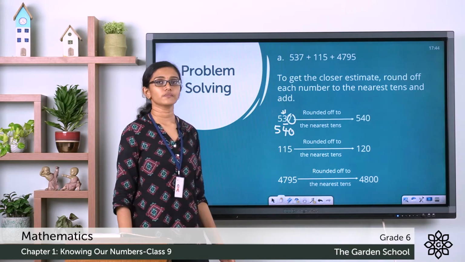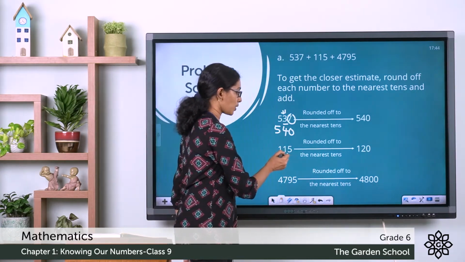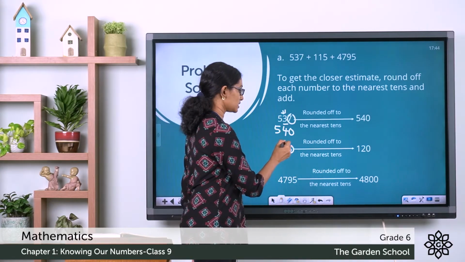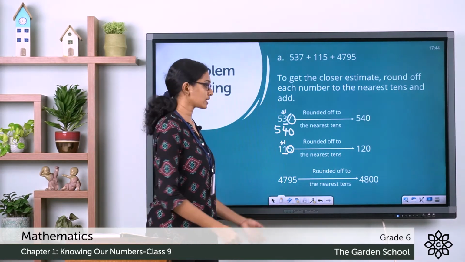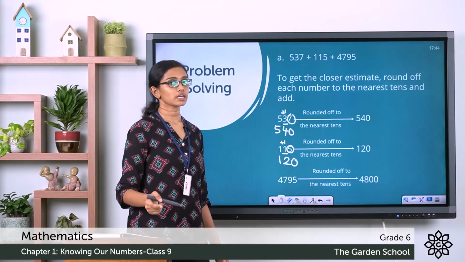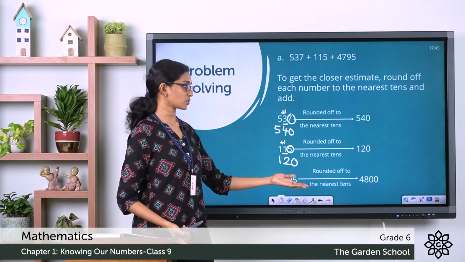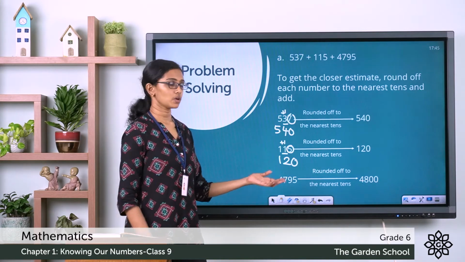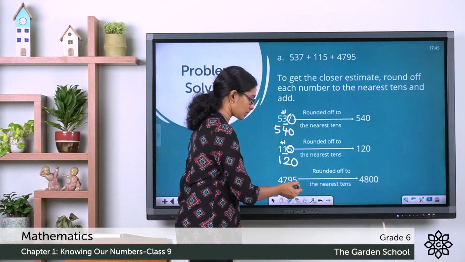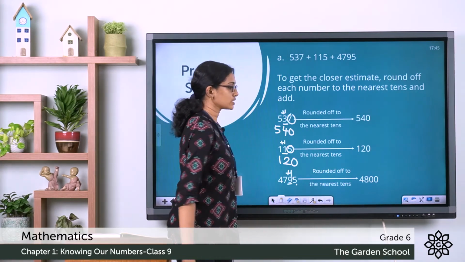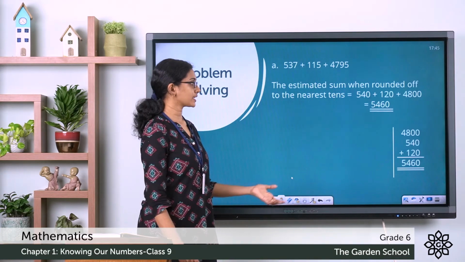What about 115? The rounding digit is 1. To the right you have 5. So you are supposed to add 1 to the tens digit, which is the rounding digit. So it becomes 120. To the right of the rounded digit, we have to change the digit to 0. Then 4795. The rounding digit is 9. To the right you have 5. So you are supposed to add 1 here, which will give you 4800.